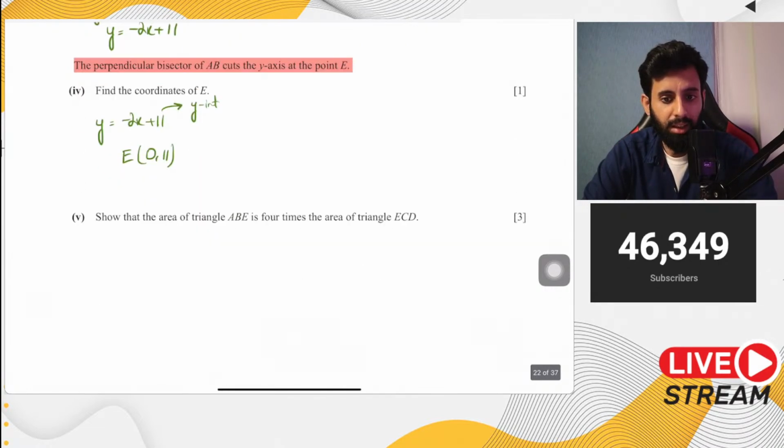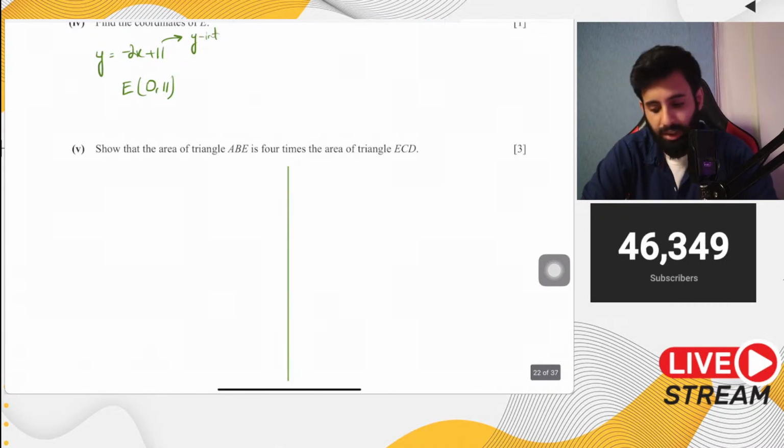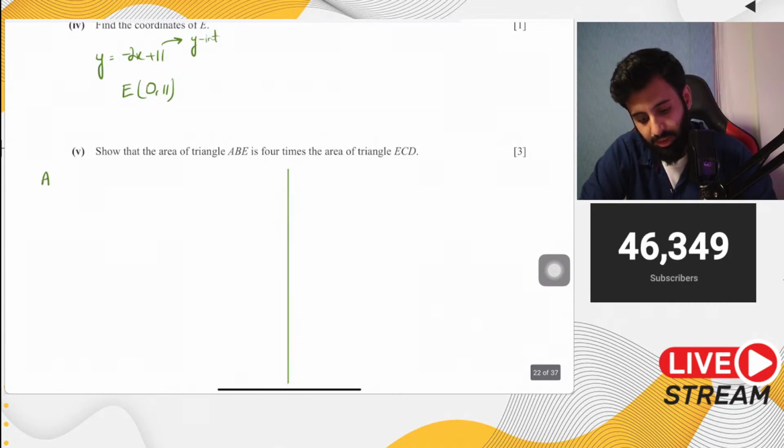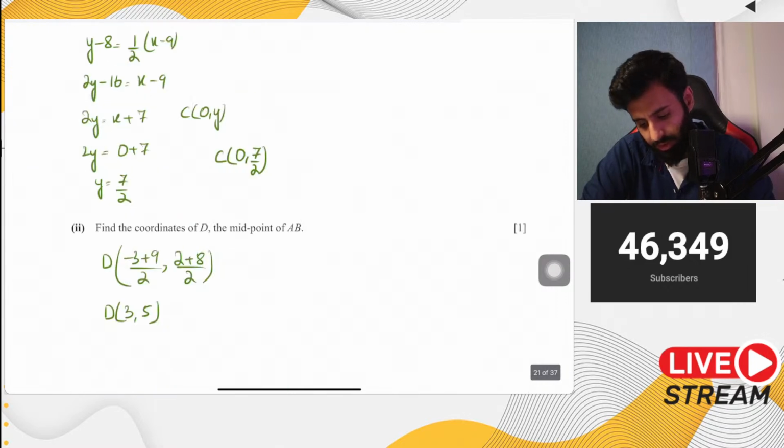Alright. Then it says, show that the area of triangle ABE is 4 times the area of triangle ECD. Okay. So that's what we're going to do. We're going to find out the area of both the triangles, and we're going to show that the area of one triangle is 4 times the area of the other. So let's write down all the coordinates. A के coordinates हैं minus 3, 2. B has coordinates 9, 8. And E, we just found, has coordinates 0, 11. Okay, then let's find out the coordinates of ECD. E has coordinates 0, 11. C has coordinates, I think, 0, 3.5. Yeah, 0, 3.5.